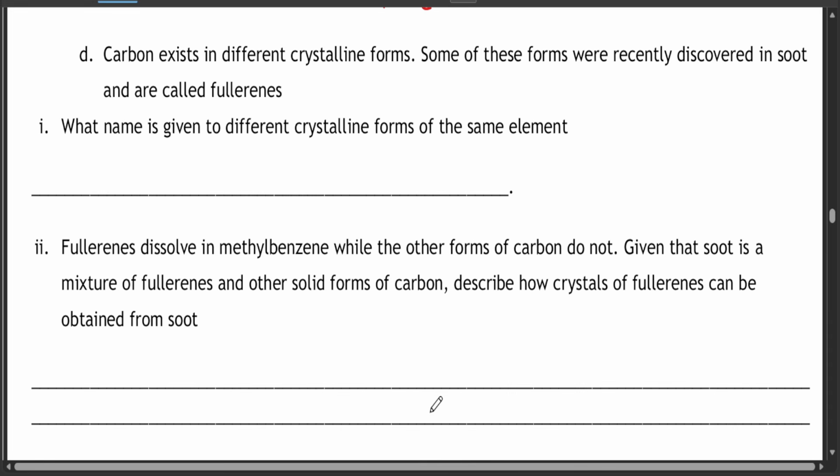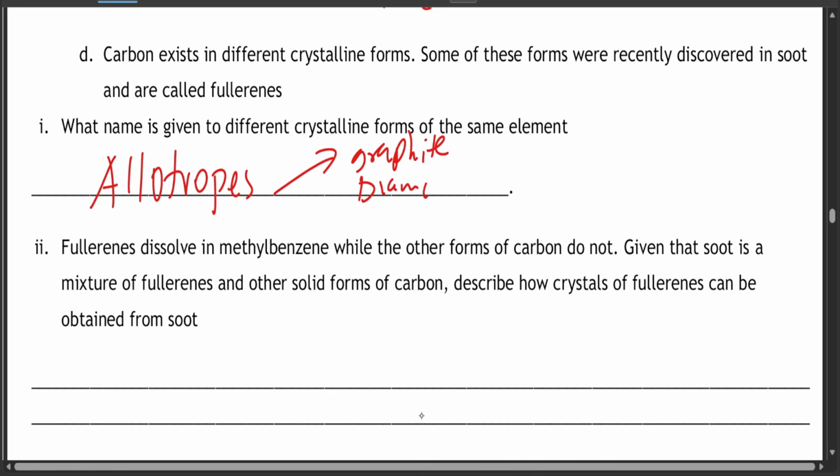We call those allotropes. Very easy. Allotropes are different structural forms, but the same physical state. And there are different allotropes. We have graphite, we have diamond, of carbon, we have fullerenes, and so on.